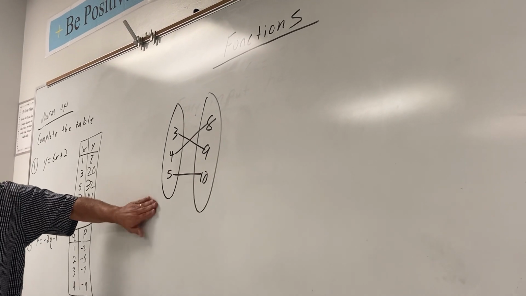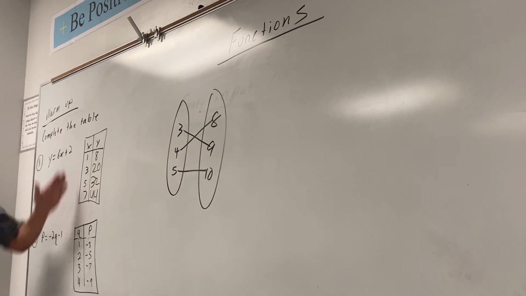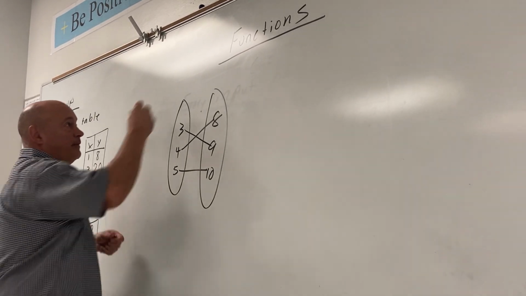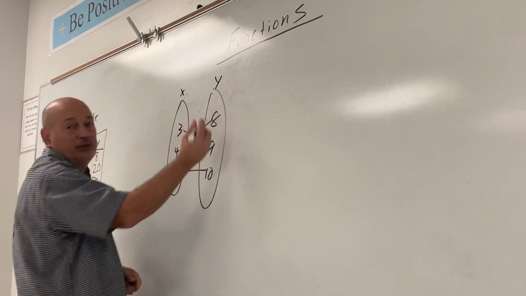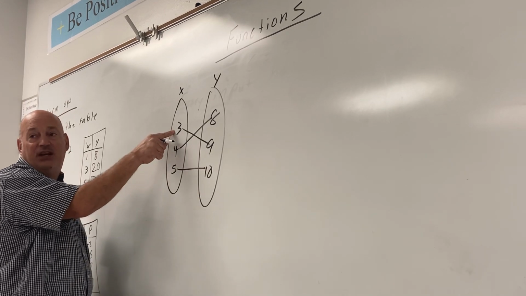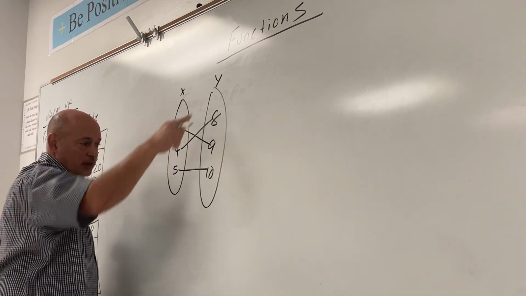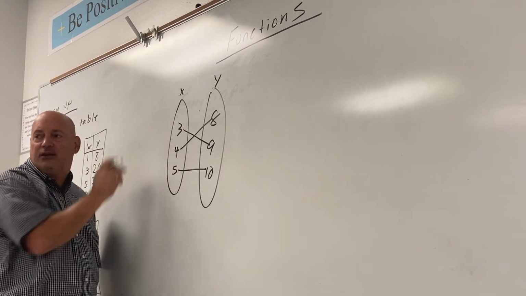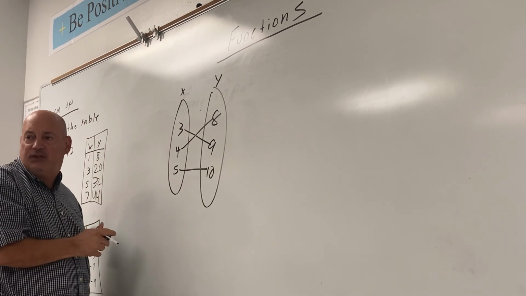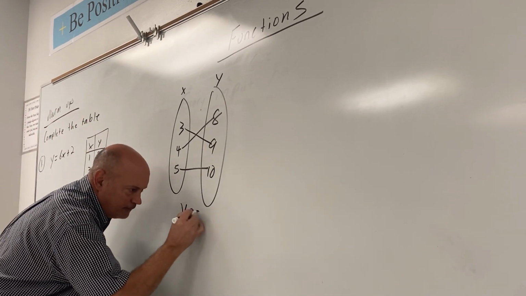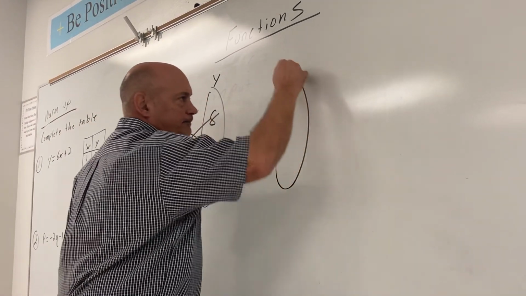The left side, just like a table, is always going to be your X's. So these are the girls, these are the boys. Is girl 3 cheating? No. Who's her boyfriend? How about 4? No. How about 5? No. Are any of the girls cheating? No. Is this a function? Yes. Absolutely.